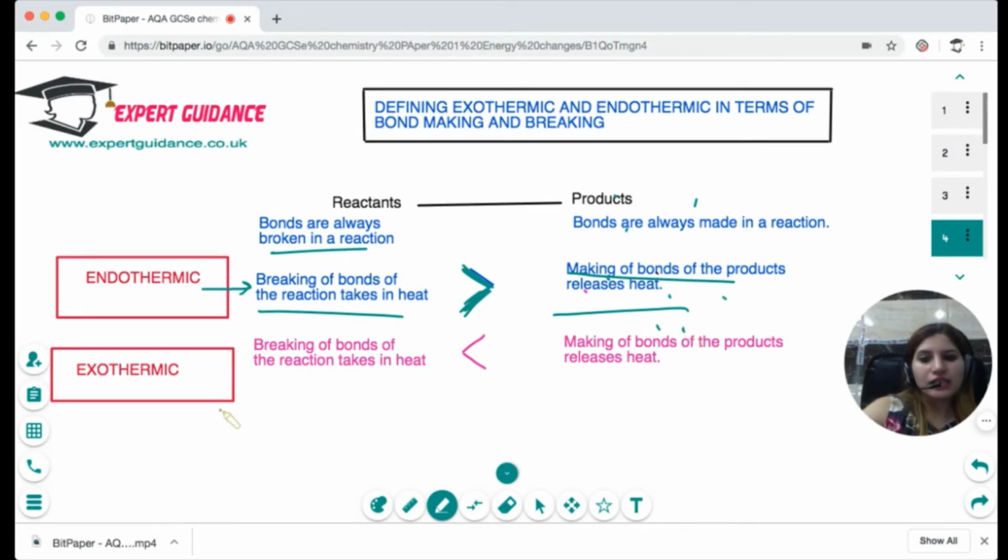In an exothermic reaction, the breaking of the bonds of the reactants takes in less heat than is released by the making of the bonds of the products. Okay, so this is how you can define the reactants and products in terms of bond breaking. It has come up in the exam to write this definition in terms of bond making and bond breaking, so you should explain this definition in that way.